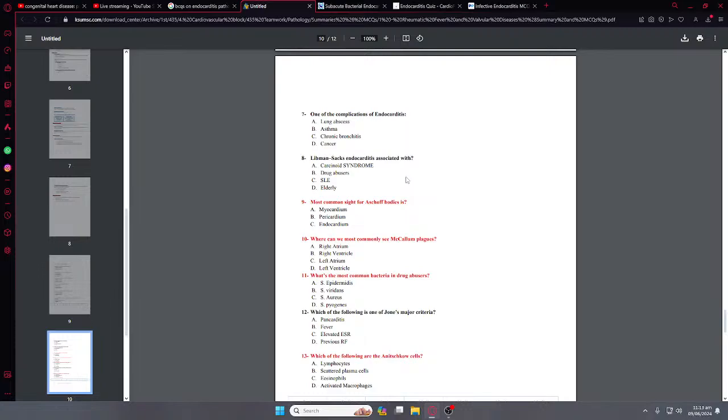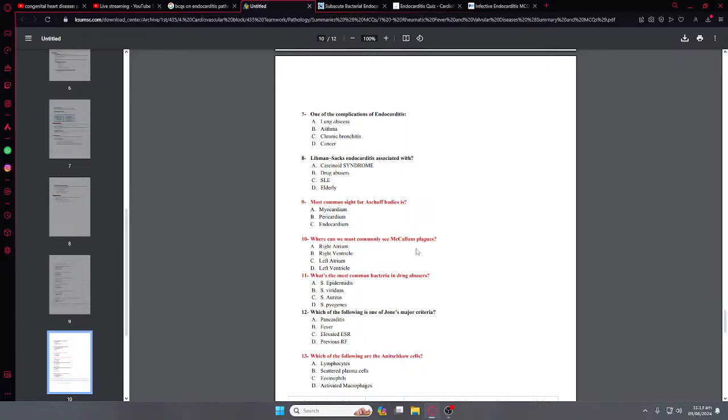And in SLE, those cells contain DNA, so the body makes antibodies against DNA. So the heart is also made up of cells and DNA. So that is the cause of Libman-Sacks endocarditis. I told this already. The most common site for Aschoff bodies is the myocardium.